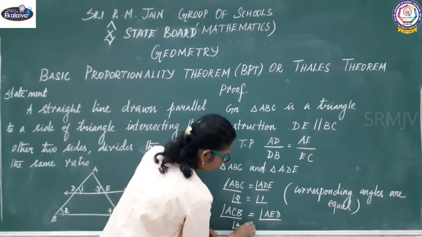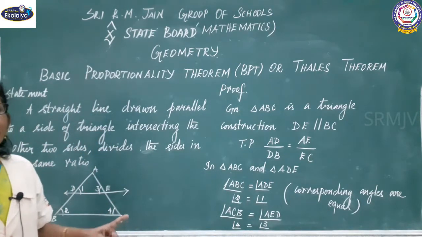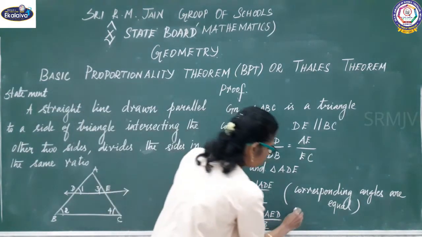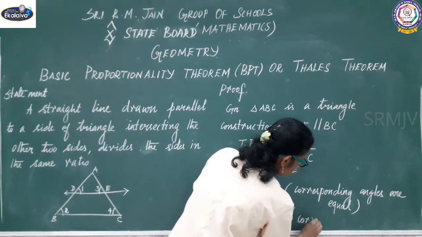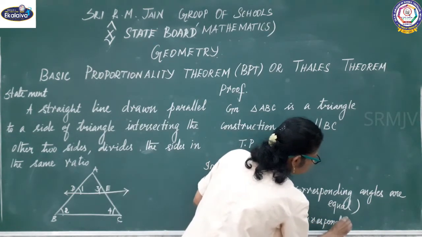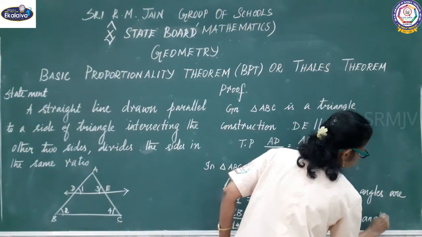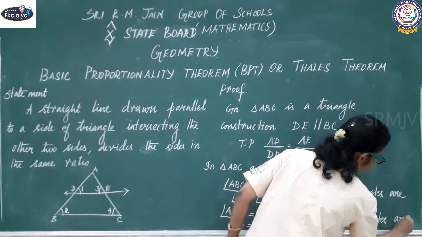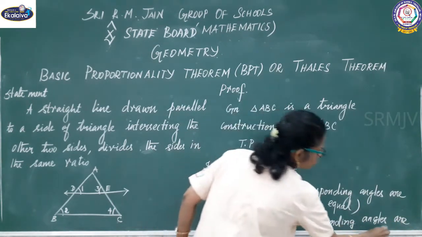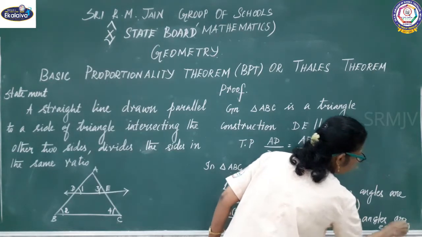Angle 4 equal to angle 3. Why is it equal? Corresponding angles are equal, right?